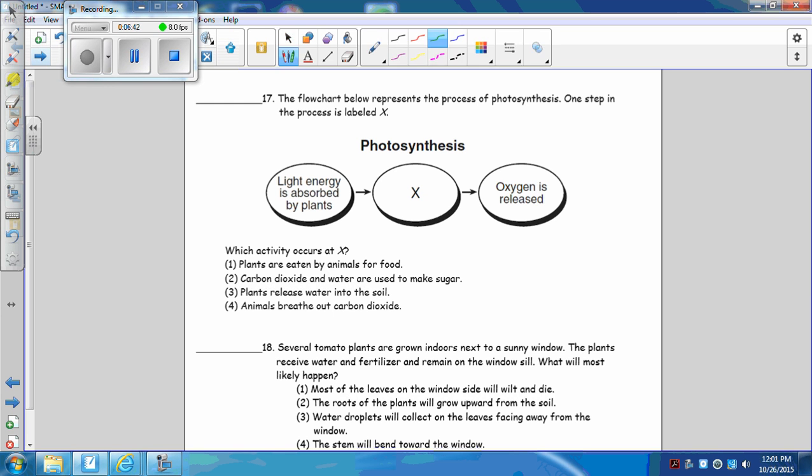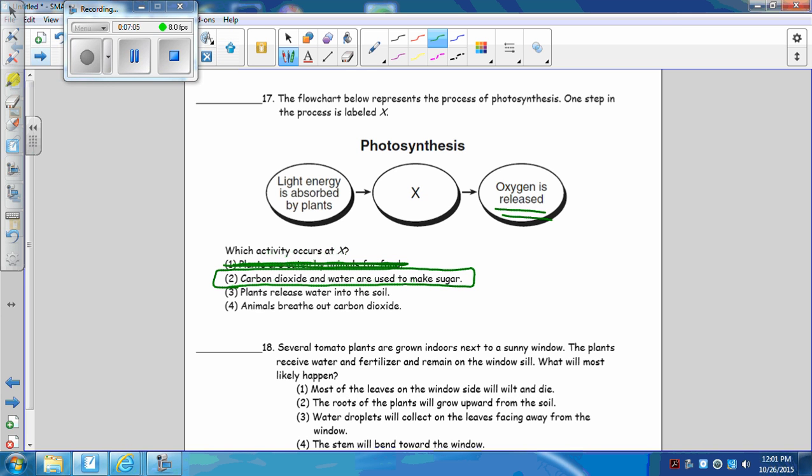That doesn't make any sense. If the plants are eaten by the animals, then they're going to be making carbon dioxide as a byproduct. That's respiration. That doesn't make sense. Carbon dioxide and water are used to make sugar. If the plant makes sugar, it's also going to make oxygen. So that's possible. Let's see.